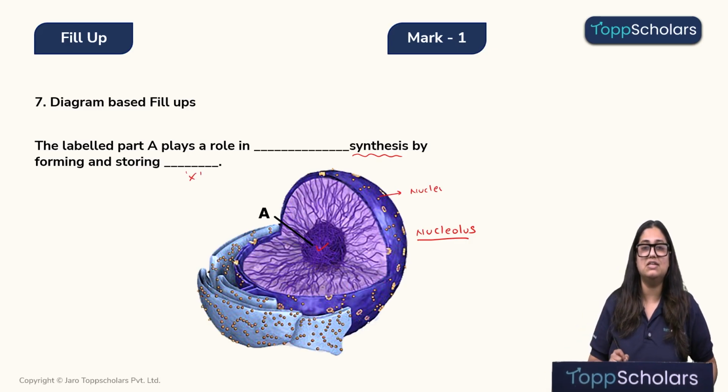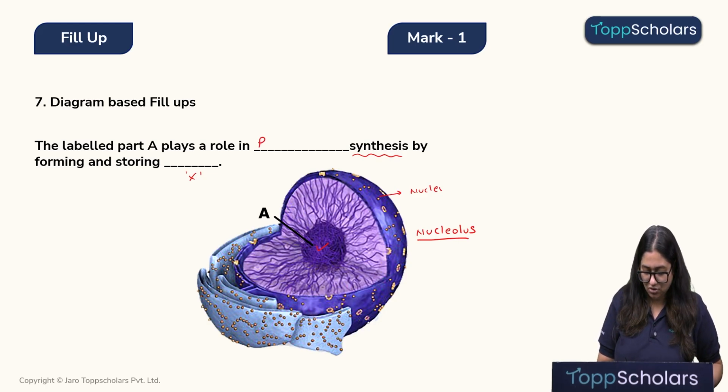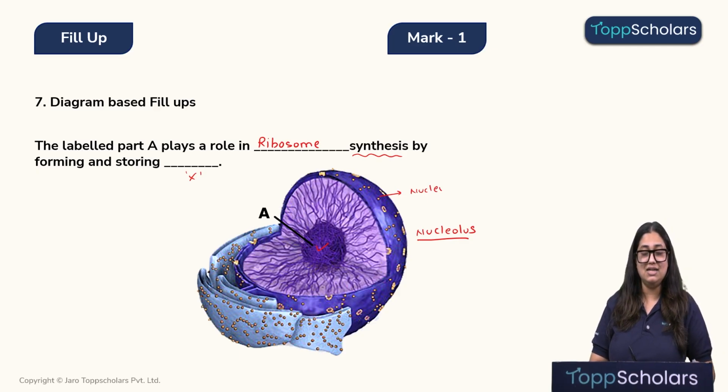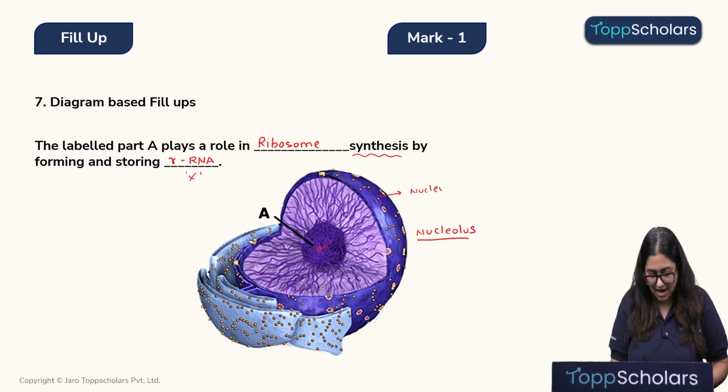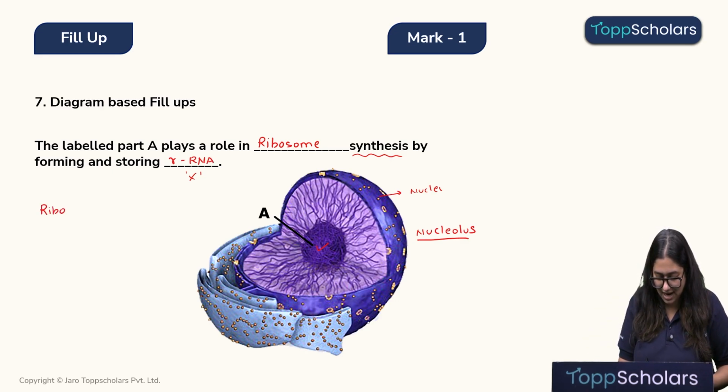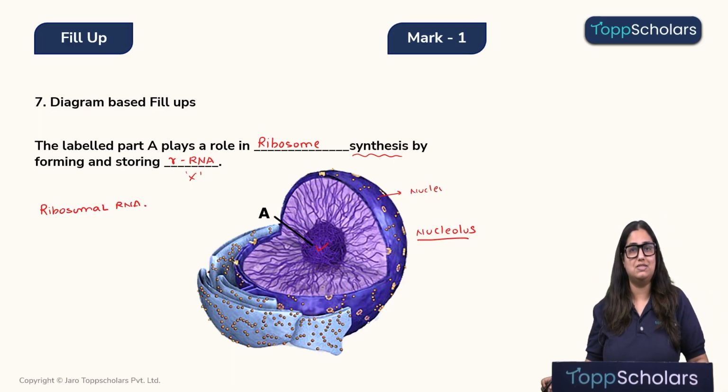The correct answer is that the nucleolus plays a very important role in ribosome synthesis, and for that it forms and stores the rRNA. What is rRNA, children? rRNA is ribosomal RNA, which along with some proteins forms the ribosomes.